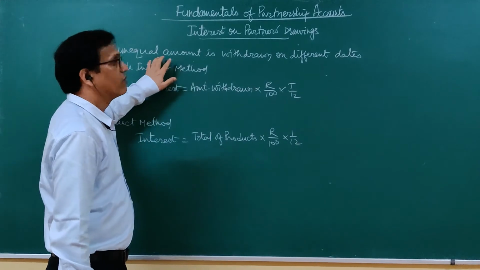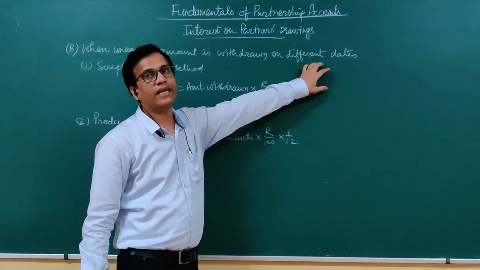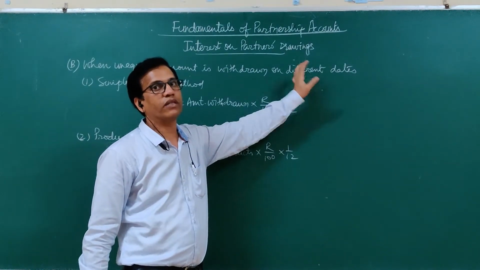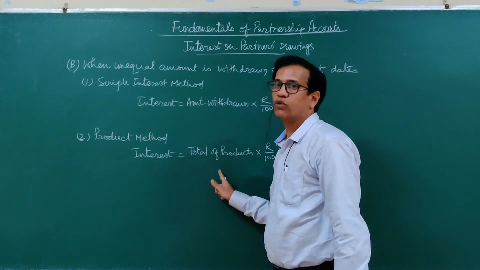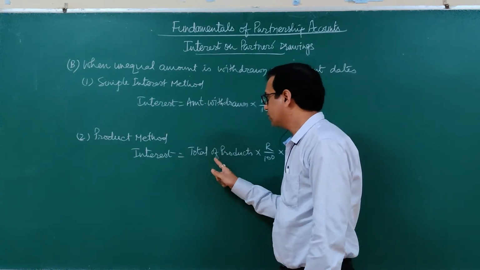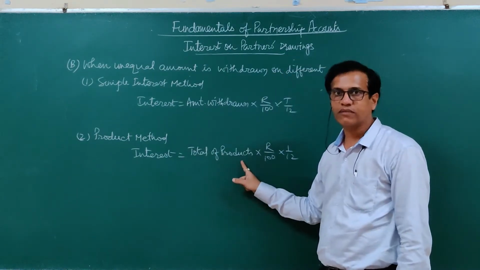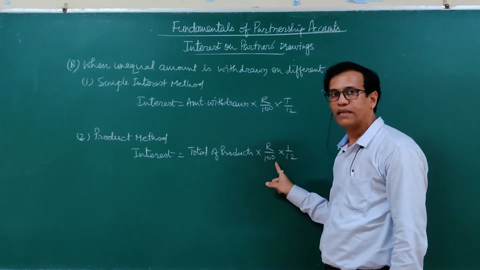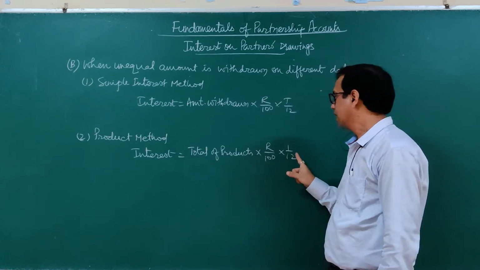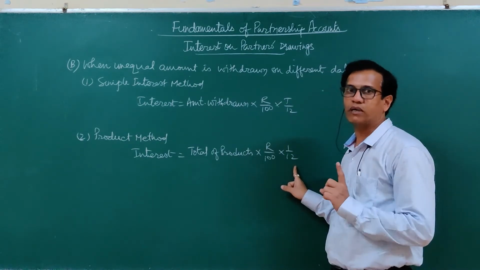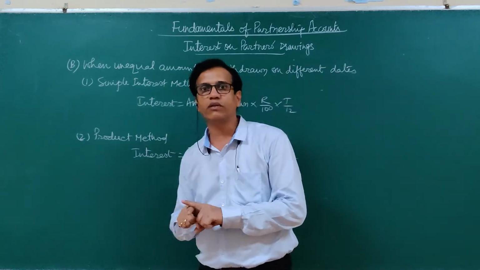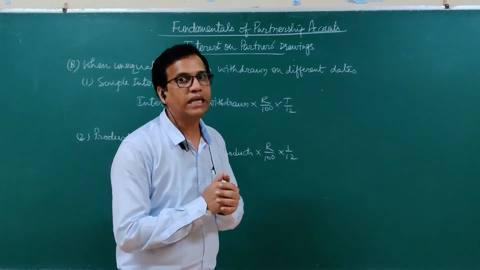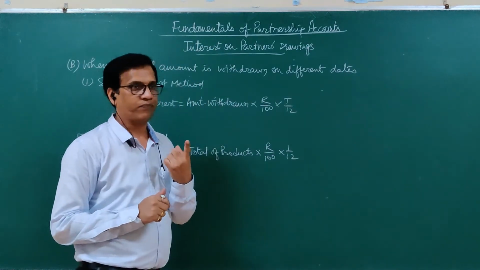In which situation? When amounts are unequal and dates are different, that means transactions are there at different dates with unequal amounts. When we use the product method, we first calculate the products and then take the total of those products. We apply the rate of interest upon 100 and the interest is calculated for 1 month. When it is in months, we calculate it for 1 month. When it is in weeks, for 1 week. If it is in days, then for 1 day.